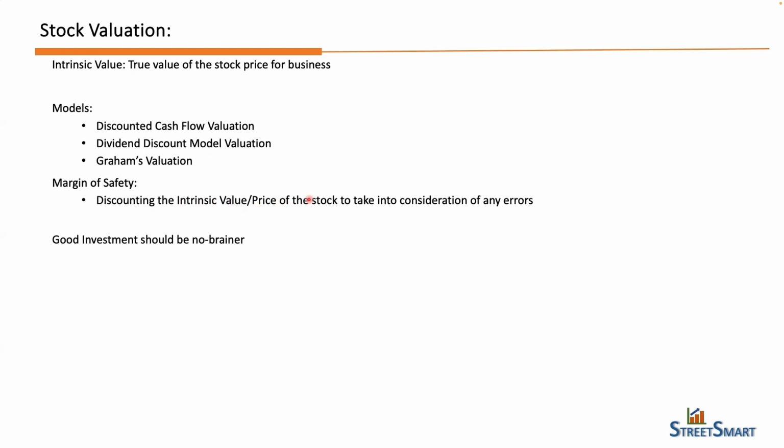And after that, we also need to understand the margin of safety, discounting the intrinsic value or the price of the stock to take into consideration any error. Suppose we came up with an intrinsic value of 100 for company X, then there might be a possibility of error. Then we multiply by 0.7, that is, we allow for 30% error. So the intrinsic value is 70. If the stock price hits below that price, then we invest. Otherwise, we wait till that point. And yeah, a good investment should be a no-brainer.